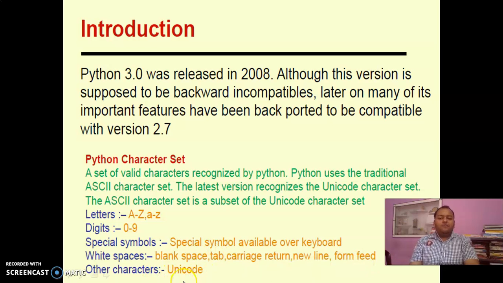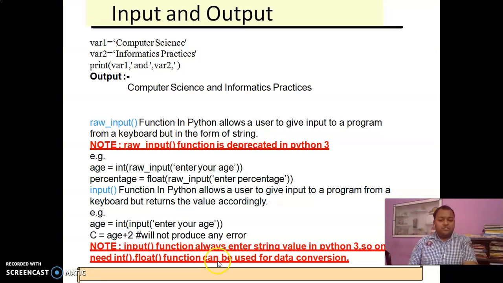Other characters, Unicode. Now friends, I want to throw some light on ASCII and Unicode. ASCII code, American Standard Code for Information Interchange, was used over a period of time, but it has several disadvantages as it has only 256 characters. Yes friends, 256 characters to look upon. Any language has to be developed with this. Now there arose a big necessity of a code that can map all the characters of a language. So Unicode was developed. It works according to the character set of your programming language.